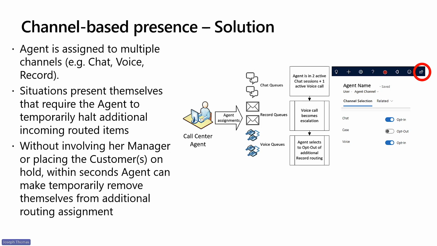All our agent has to do is to select the custom button on the primary ribbon that you can see in the top right-hand corner of the diagram there. This presents the agent with options to opt in or opt out of specific channels. In this example, we have chat, case, and voice channels. Let's watch a brief video on this functionality in a live environment.